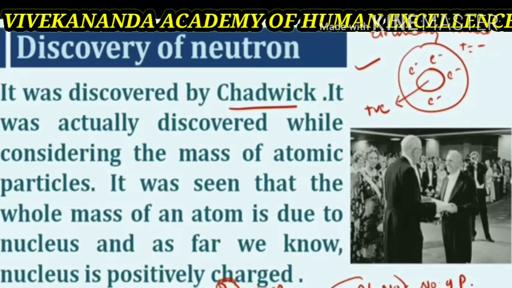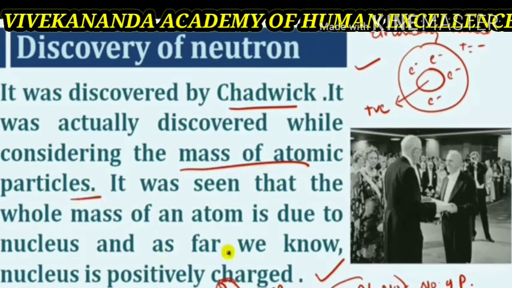Atoms of all elements contain neutrons except the hydrogen atom, which does not contain any neutron. Thus, a neutron is a subatomic particle having mass equal to that of a hydrogen atom, 1 AMU, and carrying no electrical charge.